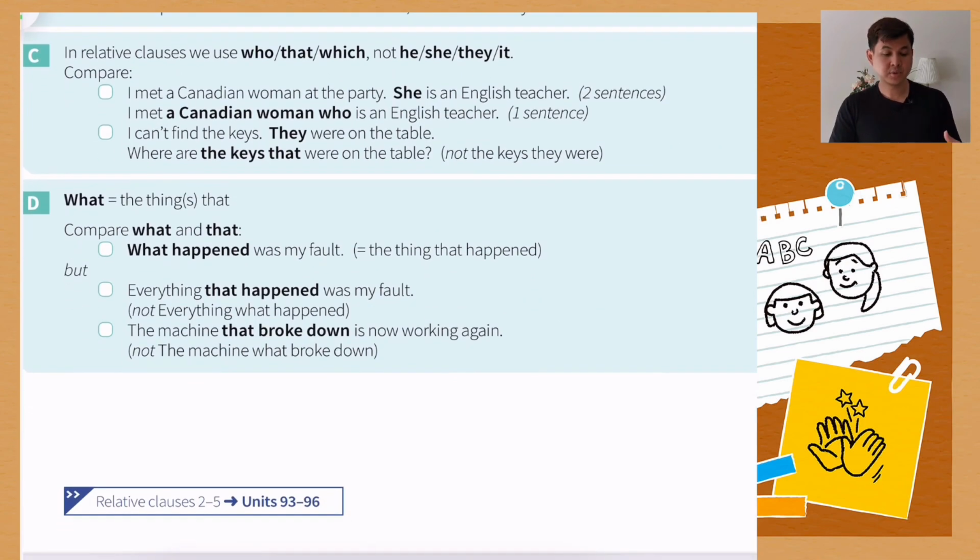And now I'm going to move on to section C, the next one. In relative clauses, we use who, that, and which, not he, she, they, it.